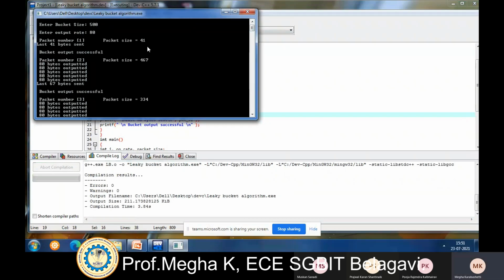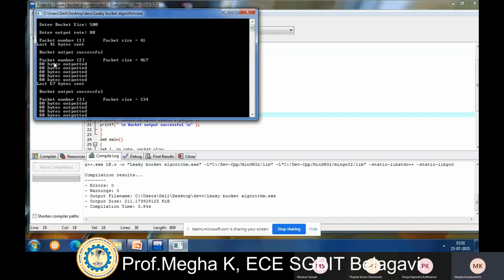What rate is the data outputted at? Output data rate is 80. Here you can see the packet size is less than 80. If the packet size is less than 80, last 41 bytes sent. That means bucket output successful.